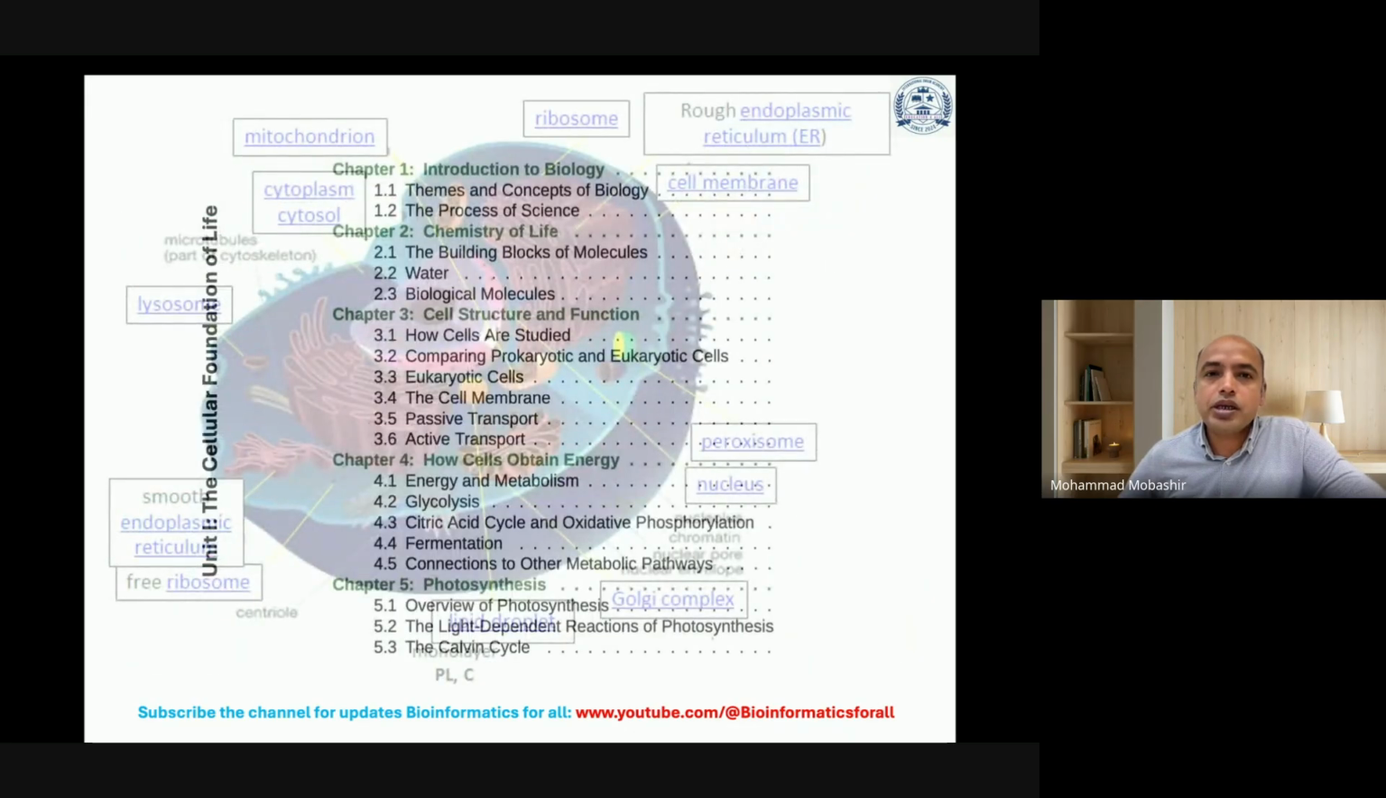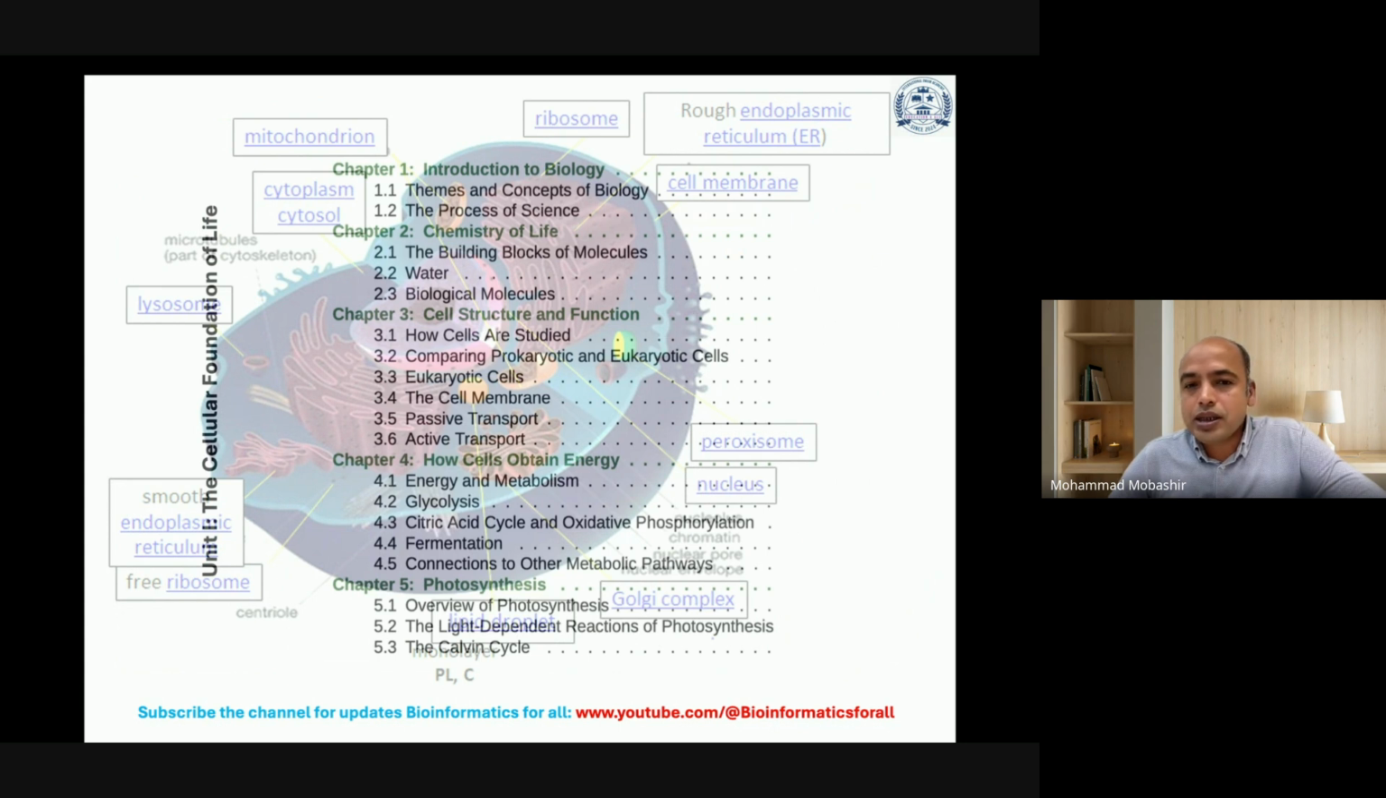So the first unit, as it appears from the name, is the cellular foundation of life. Here, we will go for introductory biology, themes and concepts of biology, the process of science, then the chemistry of life, the building blocks of molecules, water, and biological molecules. Then the third chapter will be cell structure and function, which will cover how cells are studied, comparing prokaryotes and eukaryotes. Then eukaryotic cells, cell membrane, passive transport, and active transport.